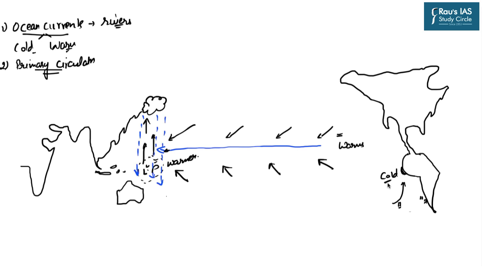And because here we were having the cold conditions, therefore it becomes relatively higher pressure region. And again, as we know that winds move from high pressure to low pressure, that is why the winds are moving from eastern Pacific towards the western Pacific. So this is presently the normal situation.